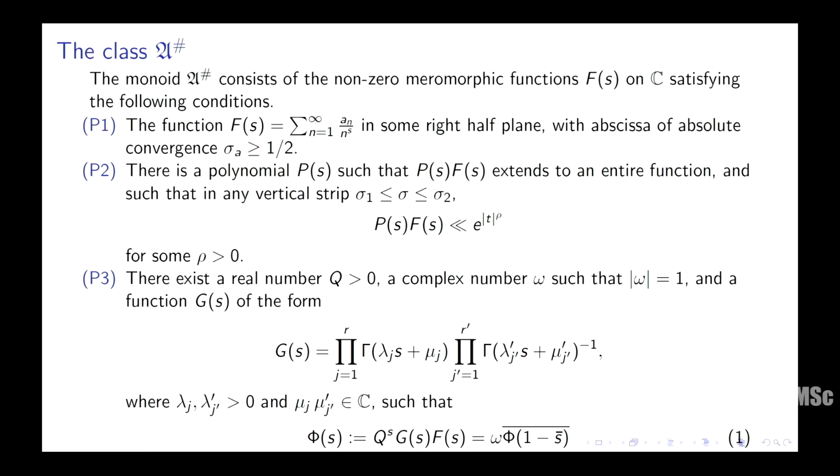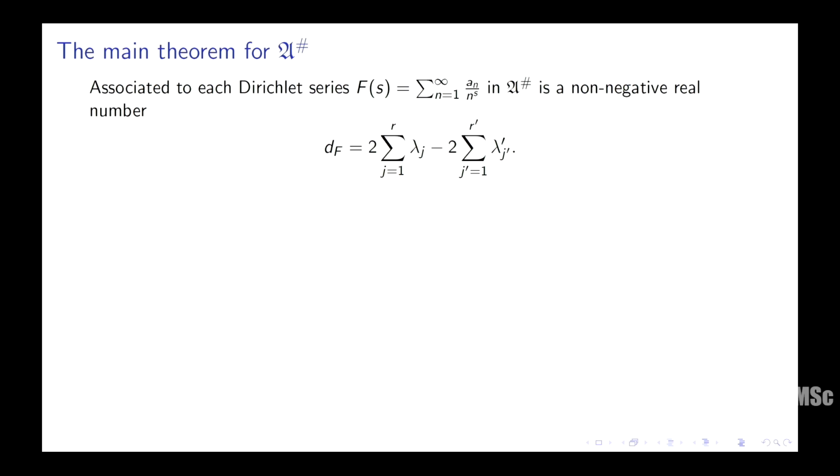Okay. And what is the role of this G(s)? So I'm assuming that Φ(s), which is this function, q^s for some real number q greater than 0, times G(s)F(s), satisfies this functional equation: Φ(s) equals ω times Φ bar of (1 minus s bar), right? And ω is some complex number. In fact, in all examples, the absolute value of ω can be taken to be 1, and so one might as well assume that. Okay, so this is what, as many of you will recognize, of course, familiar L-functions like the zeta function, L(s, χ), L-function of a modular form or a Maass form suitably normalized, all of these L-functions lie in this class, but more, which is the point.